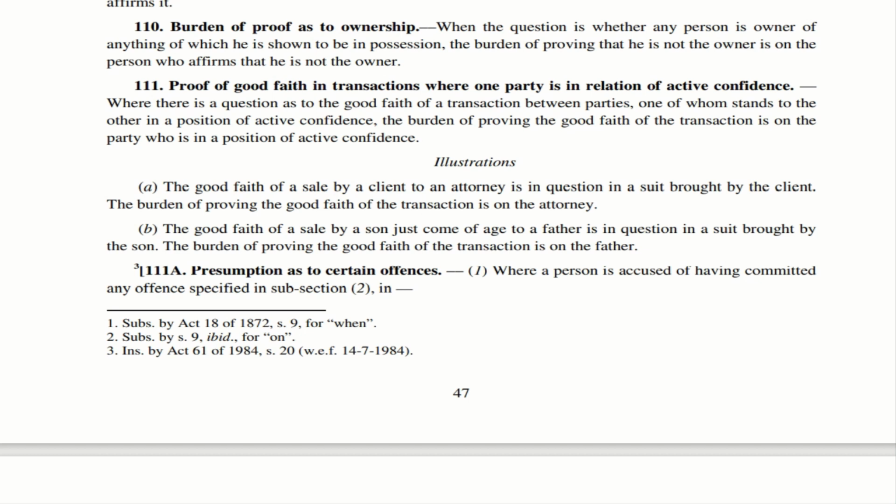In that case, the person who is claiming that he is not the owner should prove to the court that the person who claims the possession is not the owner of the property. So the burden of proving is on the person who claims that the particular person is not the owner, or the person who claims the possession is not the actual owner.